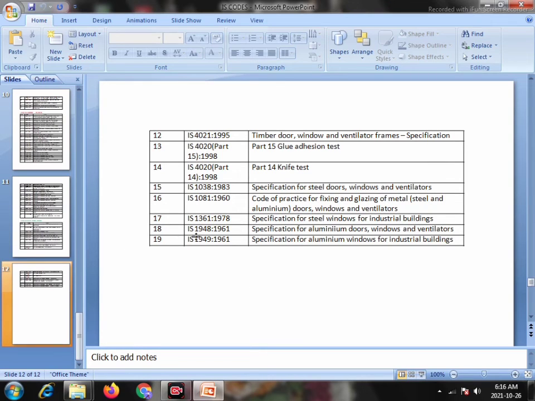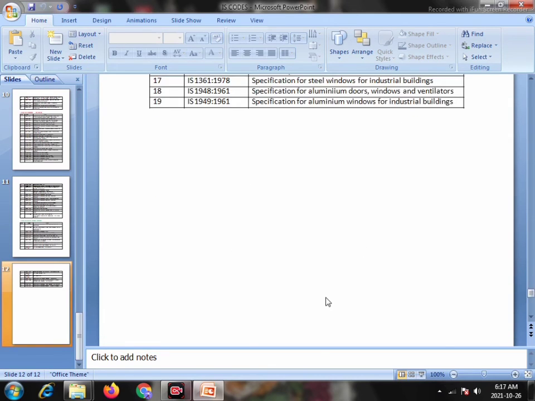Serial number 18. IS 1948 1961, specification for aluminium doors, windows and ventilators. Serial number 19. IS 1949 1961, specification of aluminium windows for industrial buildings.